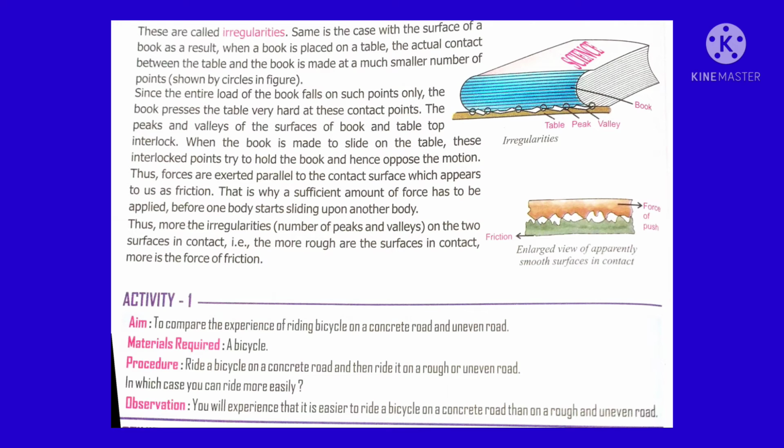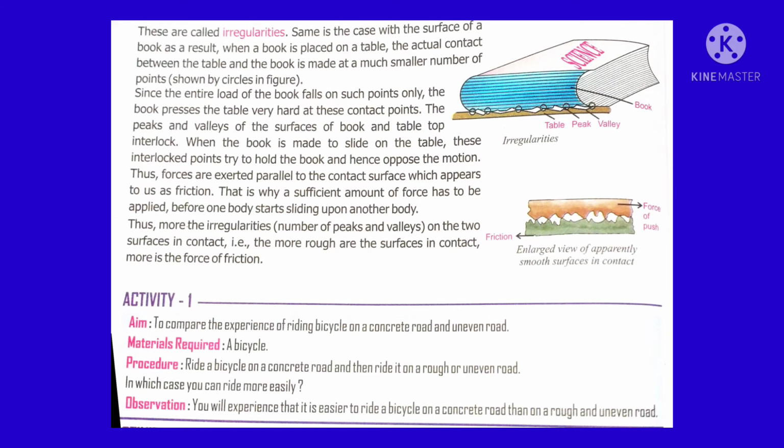We can ride very smoothly on a concrete road because there is less friction between the two surfaces. So we can move fast. Whereas on an uneven road, we cannot ride properly because of more friction. The interlock between the two surfaces is more, so we cannot ride the bicycle at a faster rate.